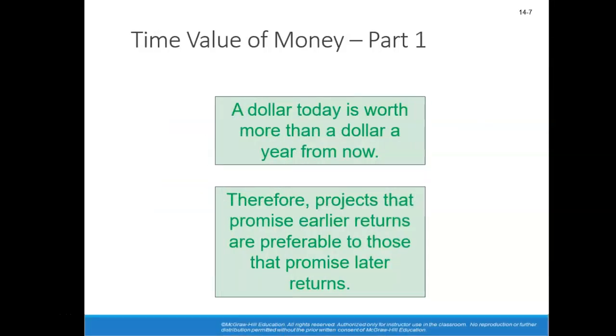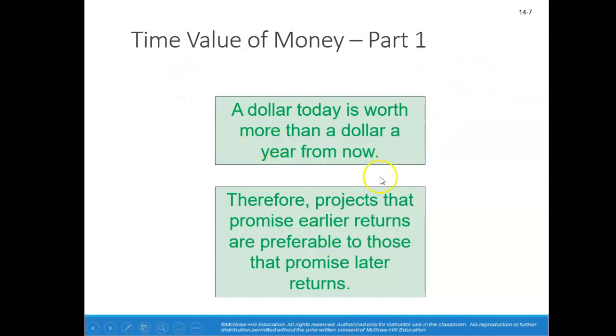Now, we're going to focus on the time value of money concept. $1 today is worth more than $1 a year from now. And that's true because of things such as inflation. What costs $1 today may cost $1.10 a year from now. So we have to look at the time value of money concept when we're trying to make a decision on which projects we're going to accept and which ones we prefer over other projects.